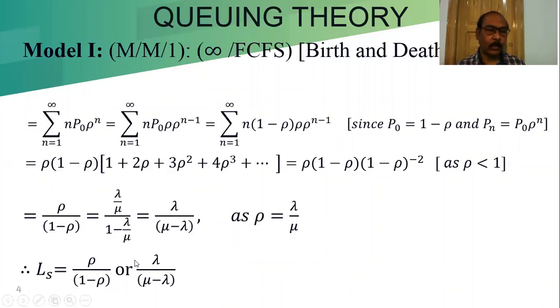So we can use any one of those. So LS we can write as rho by 1 minus rho or lambda by mu minus lambda. So you have to remember that the expected number of customers in the system is denoted by LS. Now we try to find out the expected number of customers in the queue.